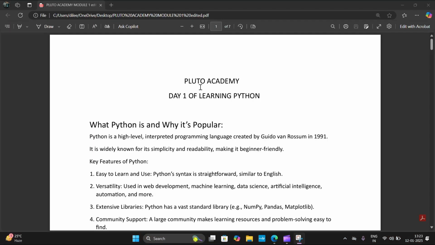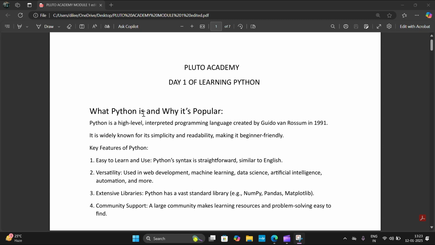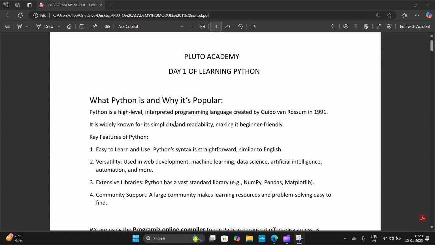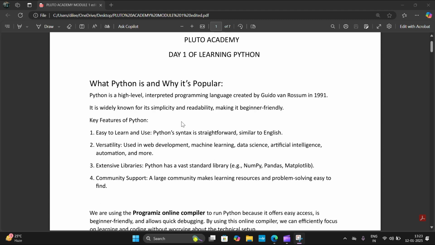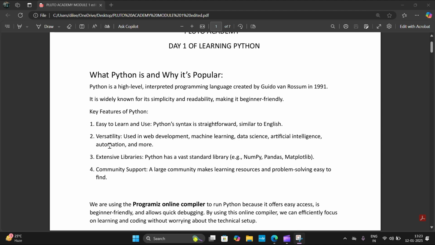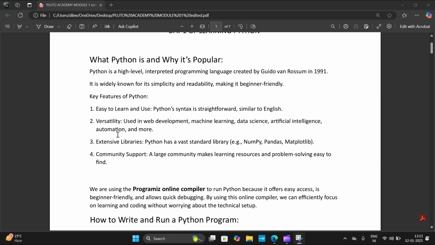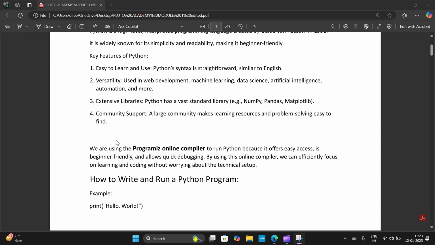And now we will do a quick recap of what we have learned today. First of all, we learnt about Python, what is Python and why it is popular. Python is a high-level interpreted programming language. It is widely known for its simplicity and readability, and Python is a beginner-friendly language, so beginners can also easily learn it. The key features of Python are easy to learn and use, versatility, extensive libraries, and great community support.